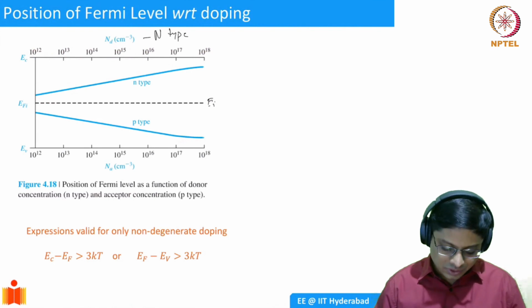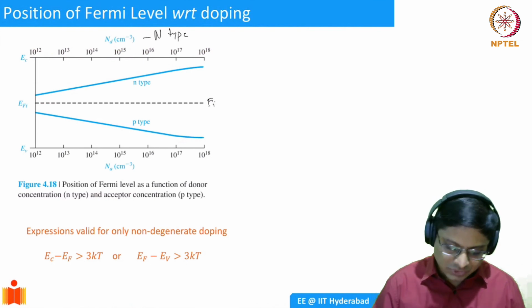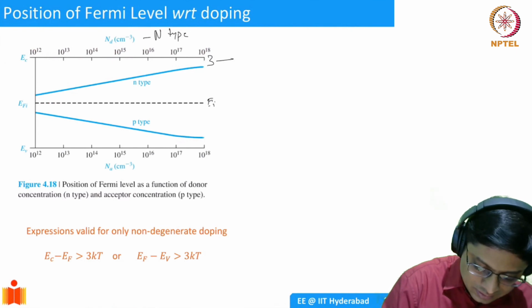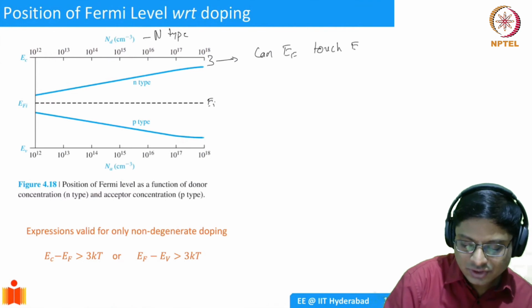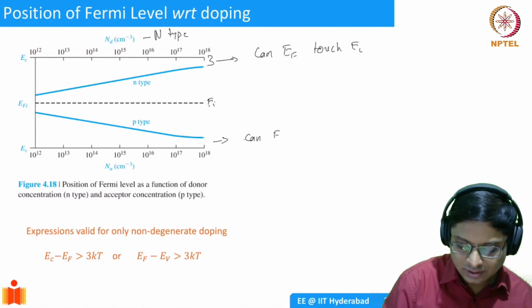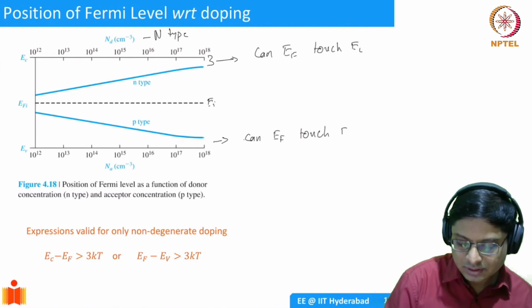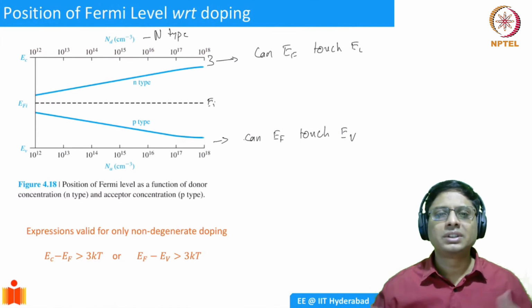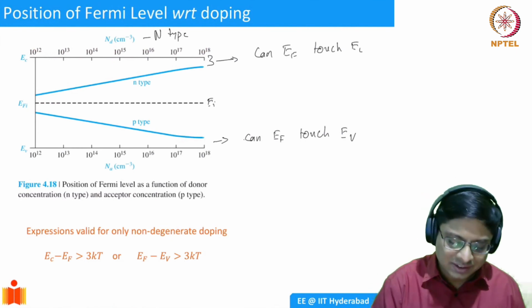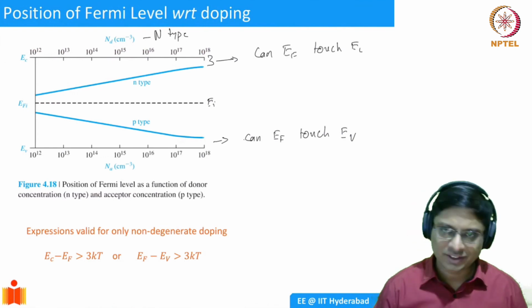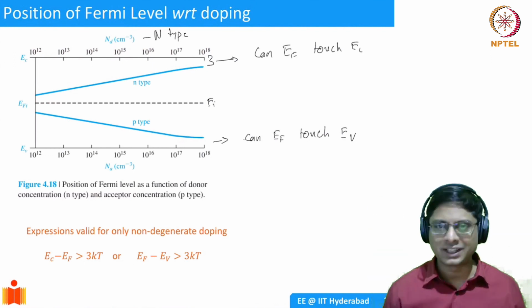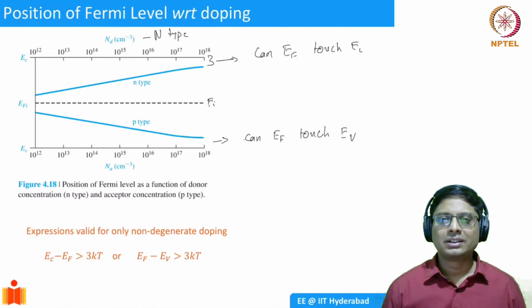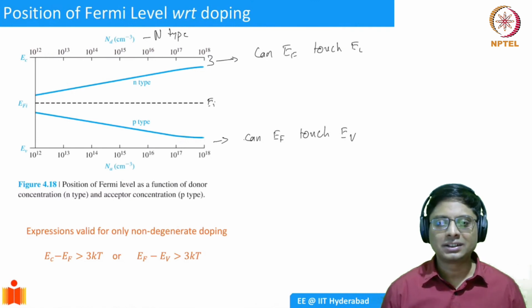I want you to actually note this distance here. The question we can ask is, can EF touch EC? Or here, can EF touch EV? Essentially what we are saying is, if you keep doping high enough, can the Fermi level go further? Because it seems like it is saturating, but will it go further into the conduction band? There is a very long answer to that. It will actually go into the conduction band or into the valence band. That's possible for EF to go in.